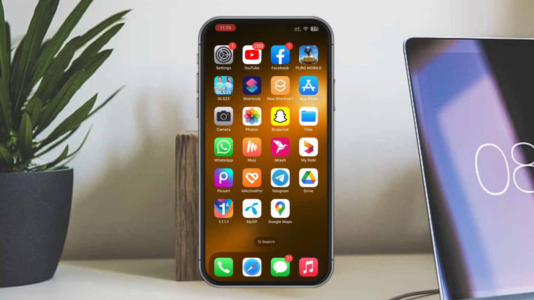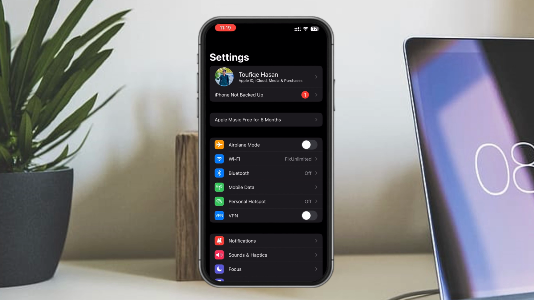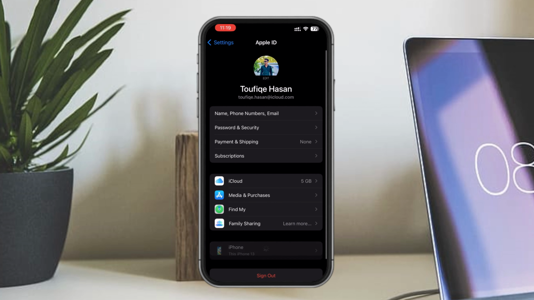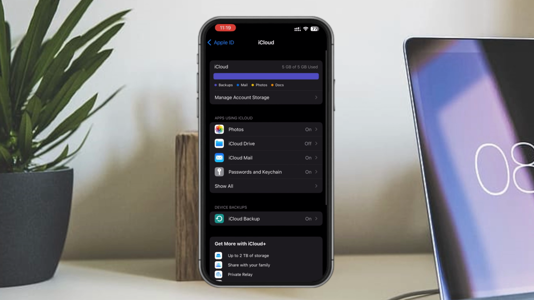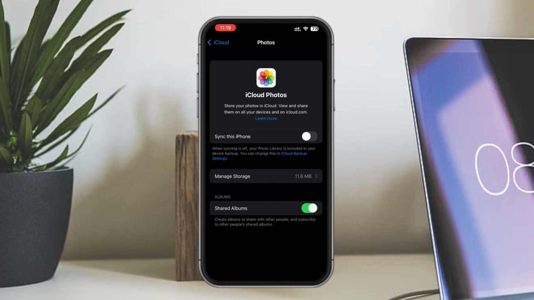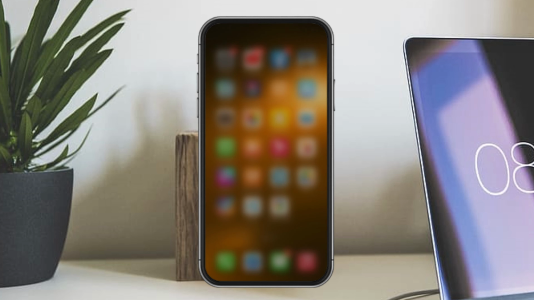The second step is to enable iCloud Backup. You should enable this option if you want to recover deleted photos later. Open the Settings app, click on your name, click on iCloud, then click on Photos. After that, enable the Send option. It will save your deleted photos.